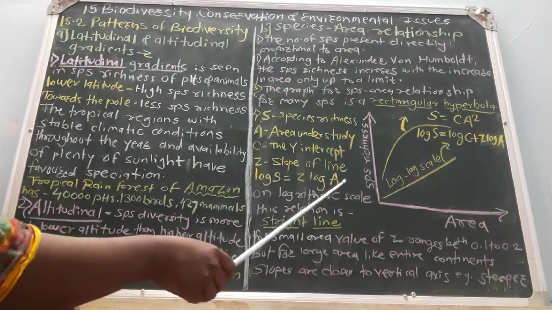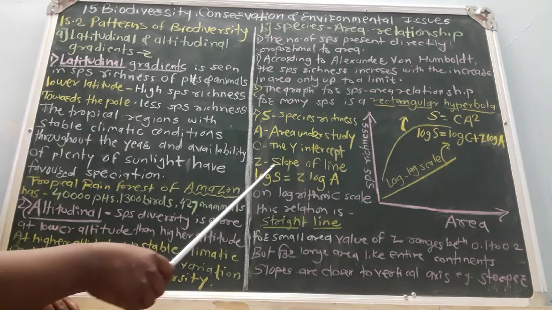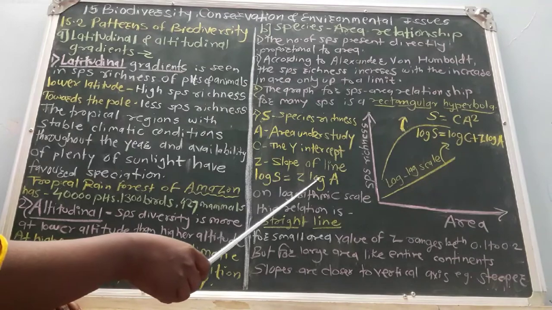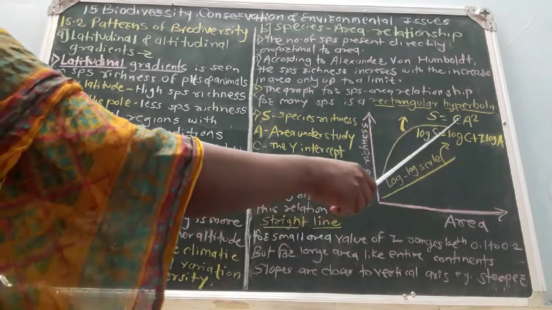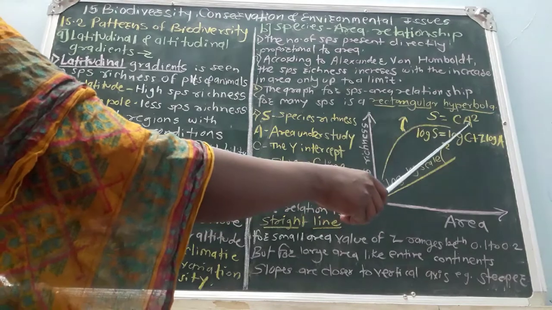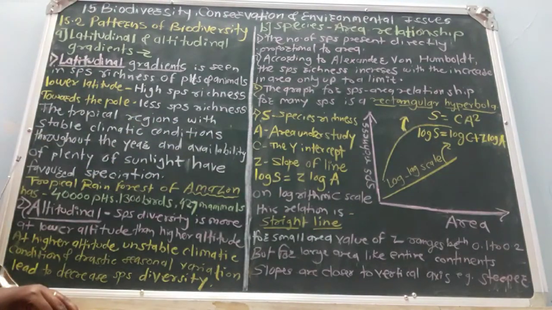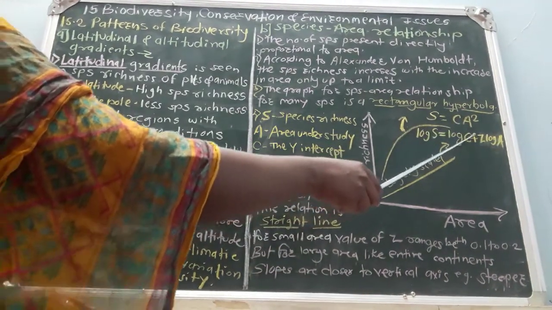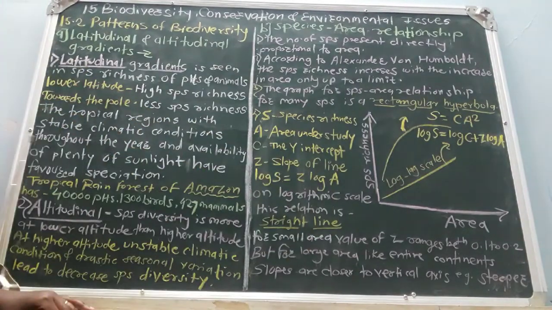From these graphical representations, we get the equation. The general equation is S = C A^Z. If you take the logarithm on both sides, log S = log C + Z log A. This is the equation we generally get from the species-area relationship.